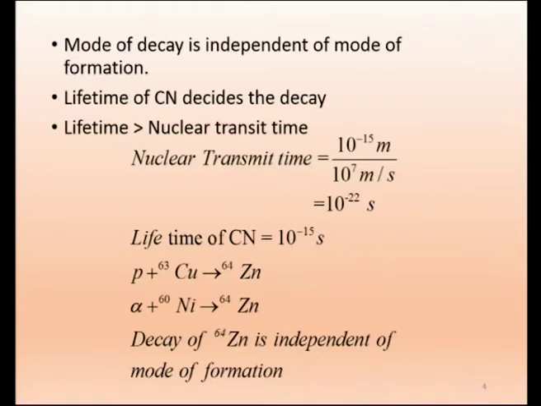The nuclear transit time, what will that be roughly? The nuclear radius will be in Fermi, so we have just written 10 power minus 15. We are more interested only in the order. The diameter is in Fermi, so 10 power minus 15 meter.